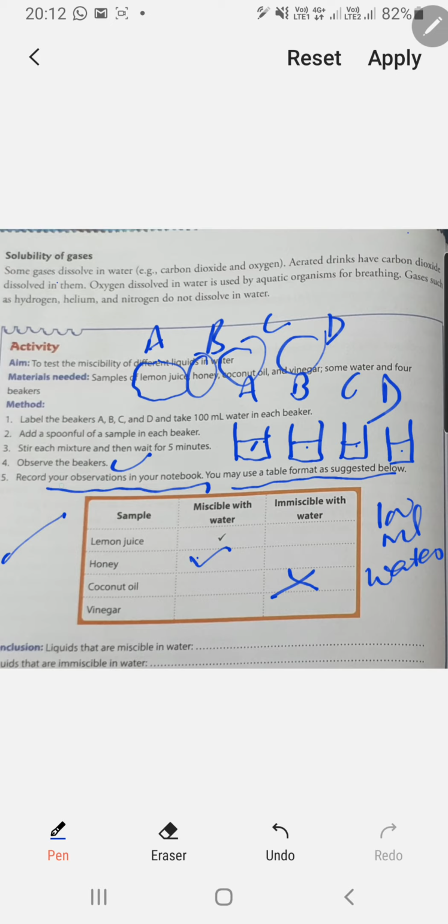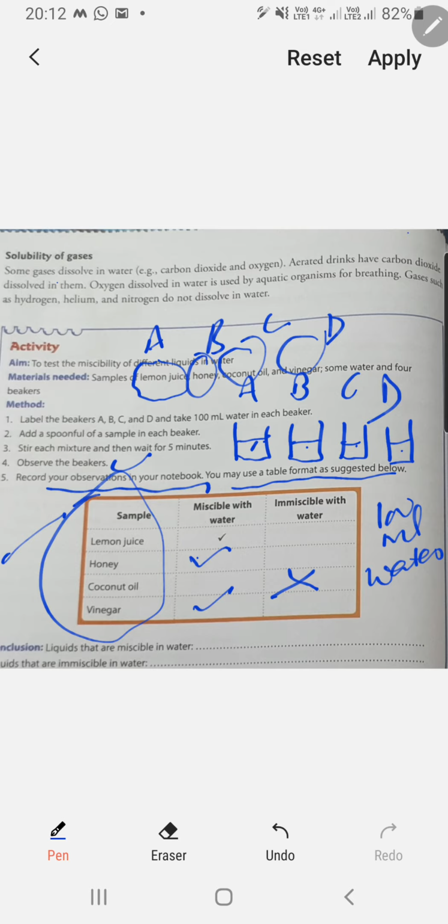You can also check the miscibility of all the 4 mentioned samples at home, because they are easily available at home. Lemon juice is available at home, honey is available at home, coconut oil is available and vinegar is available. So you can also do this activity at your home. In vinegar again it gets dissolved in water, so it is miscible in water.